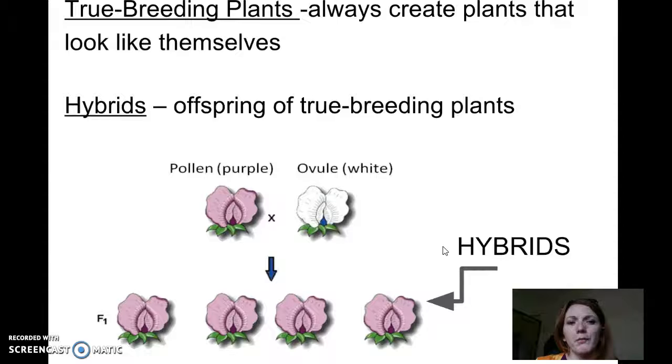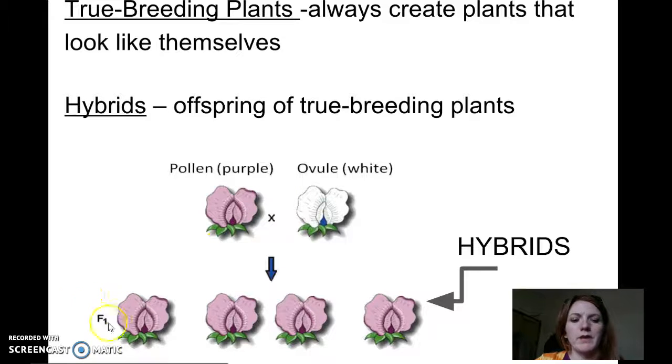So we can have true breeding plants, or we can have hybrids. True breeding plants always create plants that look like themselves. If you have a plant that is purple, it's always going to produce purple, or if white, it will always produce white. So those are true breeding. And then we have hybrids, or the F1 generation.